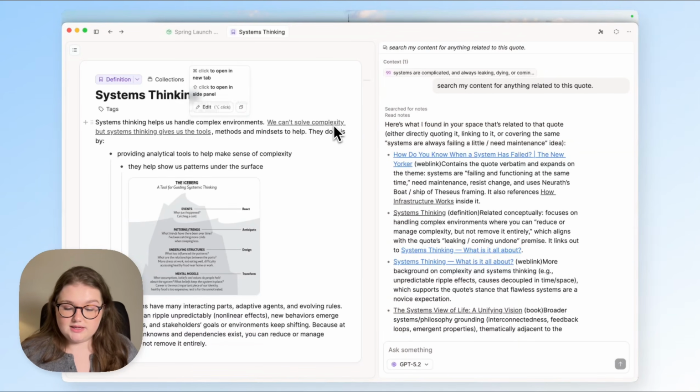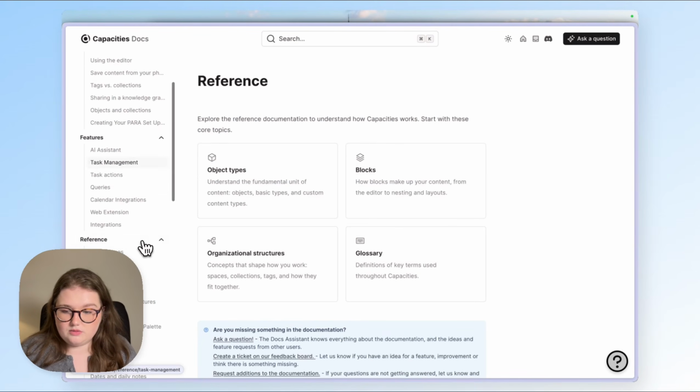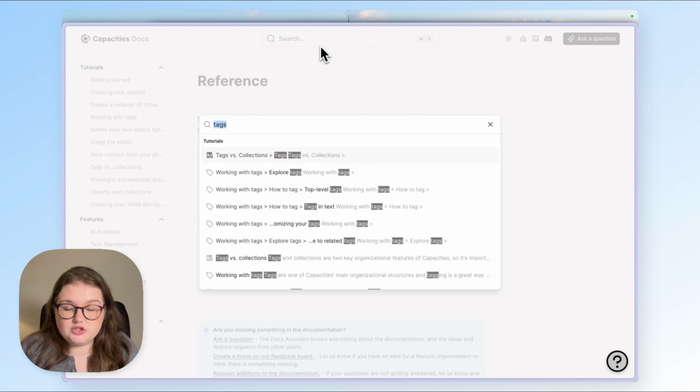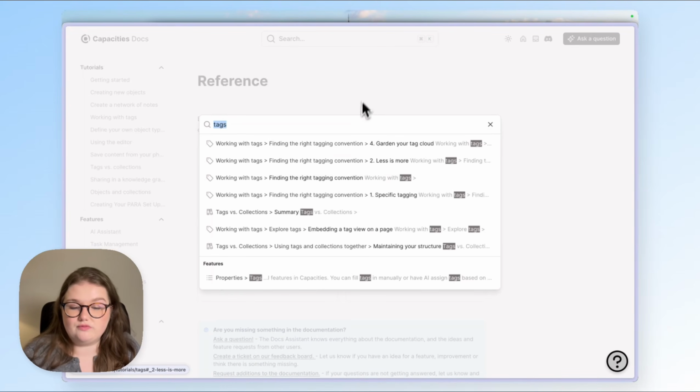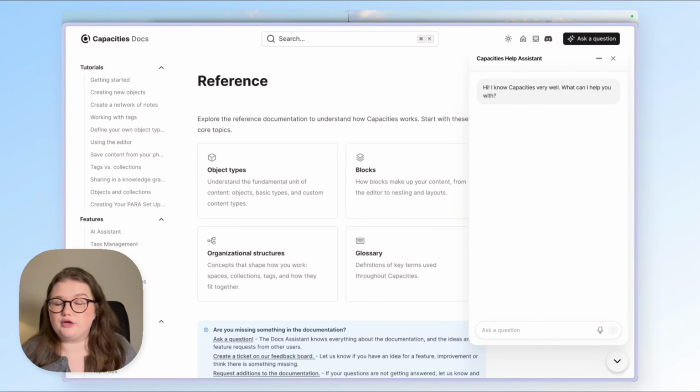Speaking of documentation, that takes me on to the other things that have changed since our last release. We have completely overhauled our docs. Our docs is our central place for putting everything that could possibly help you, and we update it regularly based on questions that we get on the support side of Capacities. It is now a generally more modern and easier way of reviewing whatever you need to find, and the search is now full text search, not just title search, so you can maybe find some things you hadn't looked up before. We also train our AI assistant based on these documentation pages as well, so that will only get more and more accurate over time.